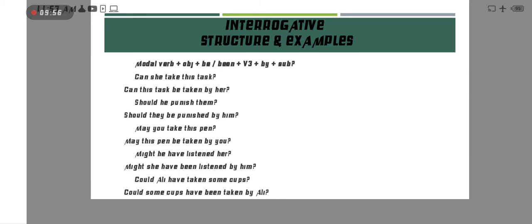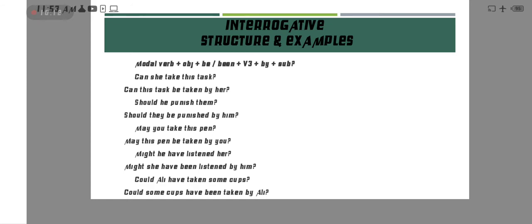Now see here be. Why are we using here be? Because can gives us present tense, so therefore we are using here be. If the modal verb gives us past tense, then we use here been.